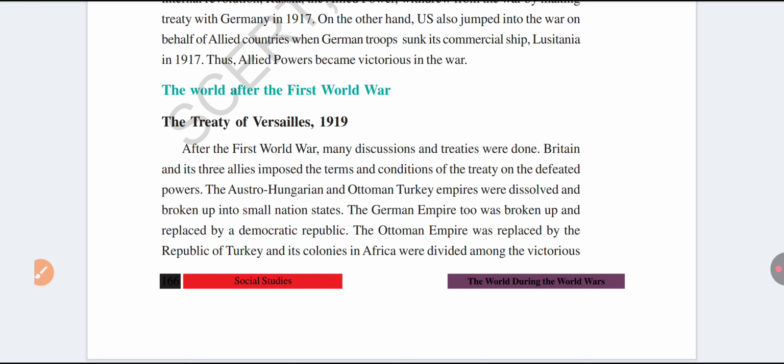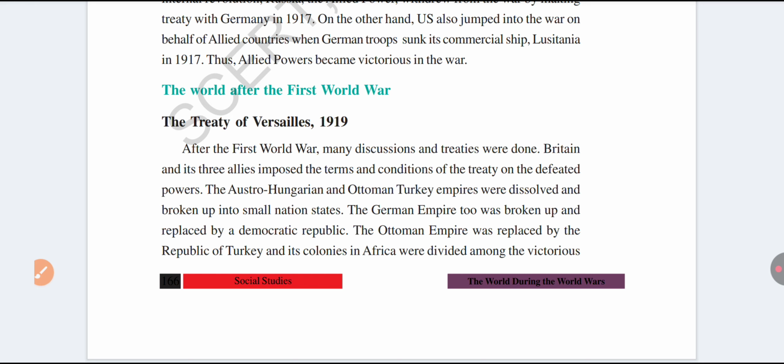This was not there in our textbook. How to remember which country was not invited to the Versailles meeting or Versailles treaty? Russia was not invited. Which countries were invited? Only victorious countries attended the treaty of Versailles meeting. Defeated countries were not invited.